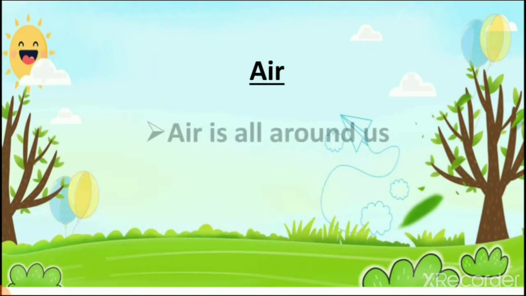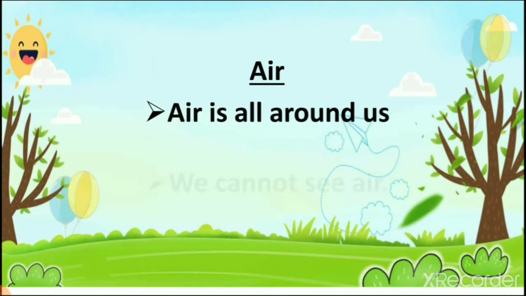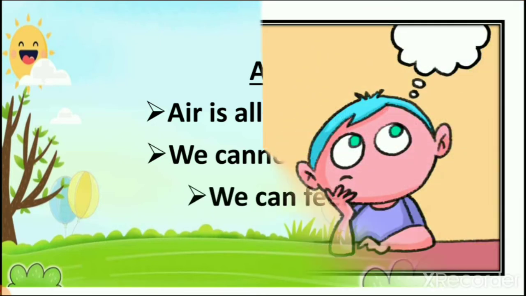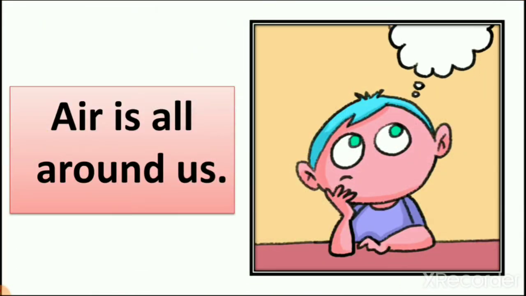So we learn that air is all around us. We cannot see air. When you fill a balloon with air, you can see the balloon blowing, but you cannot see air. So we can feel it. Then we learn that air is all around us.